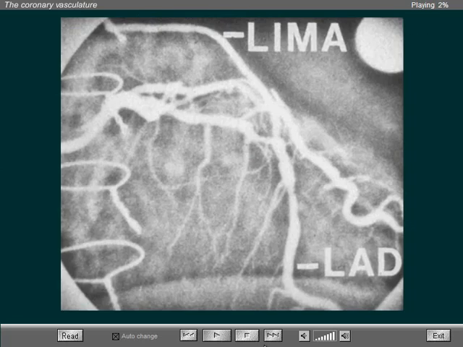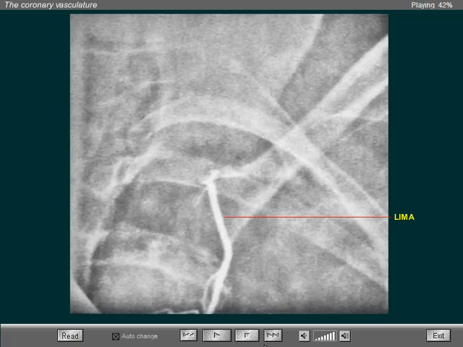In this patient, the left internal mammary artery was anastomosed to the left anterior descending branch of the left coronary artery. Interestingly, the patient developed angina when exercising the left arm. An angiographic examination revealed in this second image that upon injecting the left anterior descending, one can see a retrograde flow from the anastomosed LIMA into the subclavian artery.